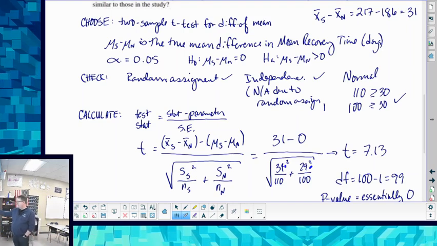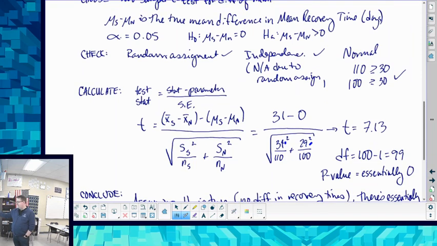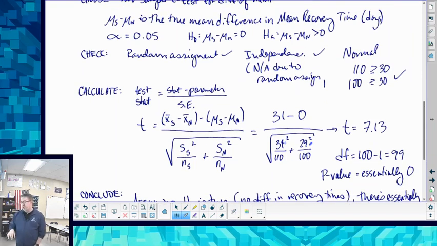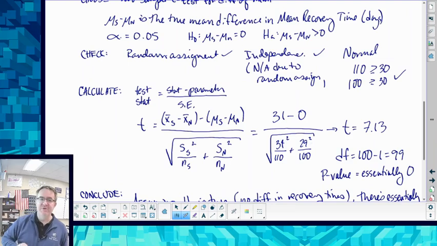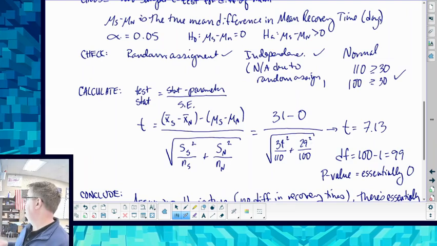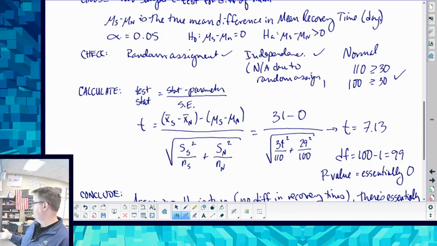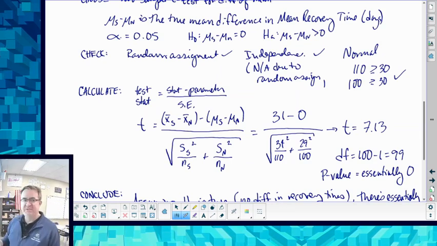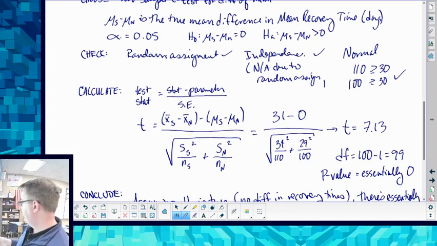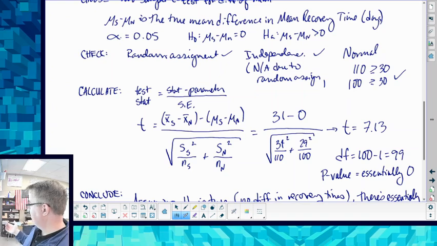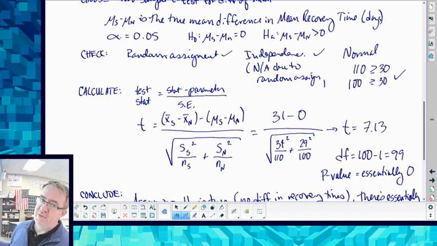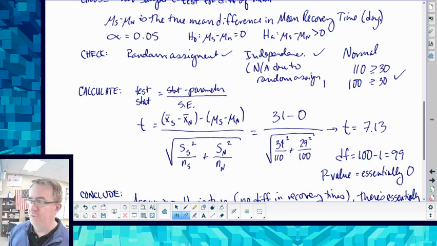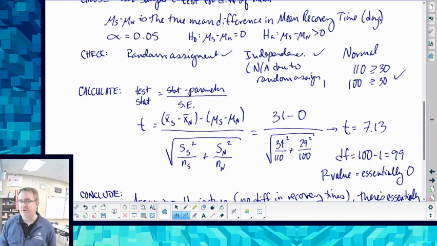And then over here, we get a t-value of 7.13. Now, when you look at this, we have 99 degrees of freedom because 100 is the smaller group. I'm taking the smaller of the 2 groups. That's always safer. It's the more conservative way to do it. So we have degrees of freedom of at least 99. When you do that, the p-value is going to be essentially 0. If you look at the chart, the t-value is nowhere near the values for 99 degrees of freedom.